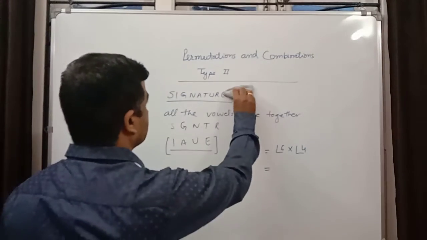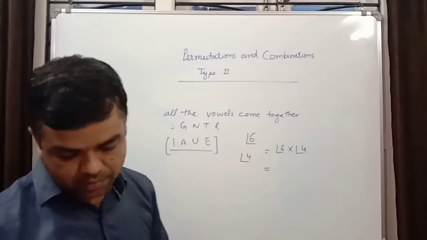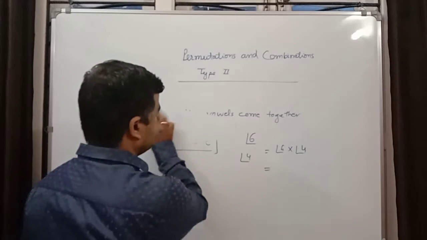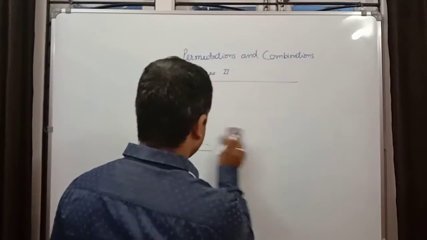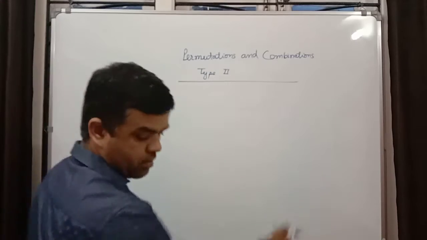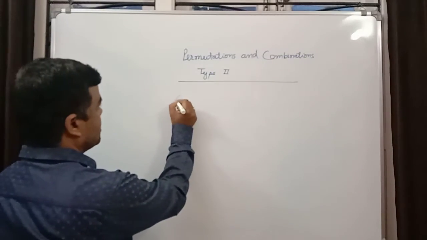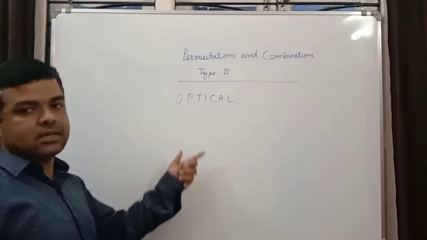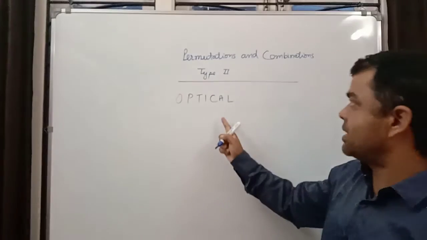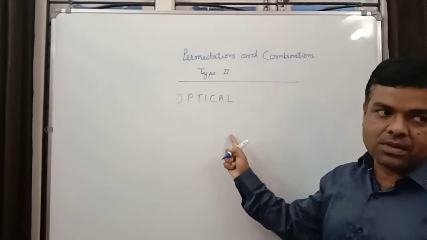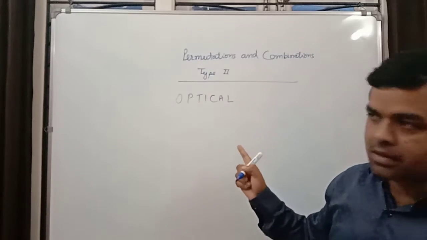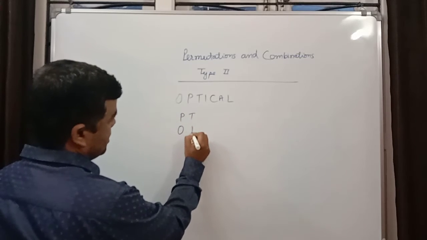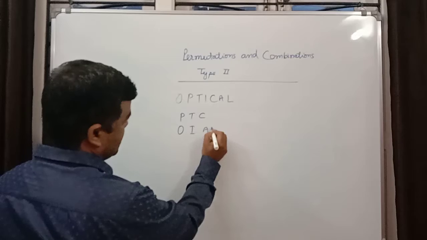Now the next word is OPTICAL. From the letters of the word optical, how many words can be formed if all the vowels come together? O is one vowel, then P, T, I, C, A, L.